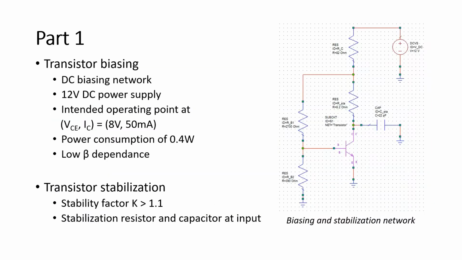In the first part, I started by biasing my BJT transistor with 12 volts, and the operating point I chose is 8 volts 50 milliamperes. The design you see on the right also ensures low beta dependence, and then I stabilized the transistor using a stabilization resistor and a capacitor.